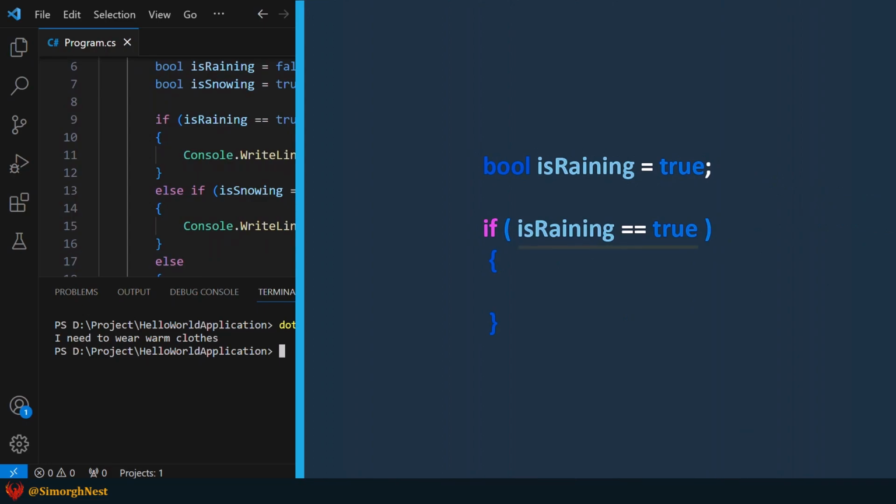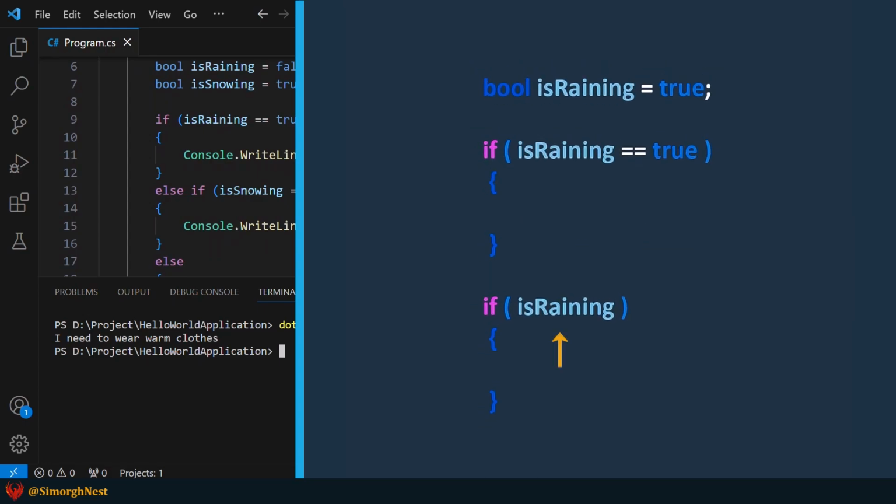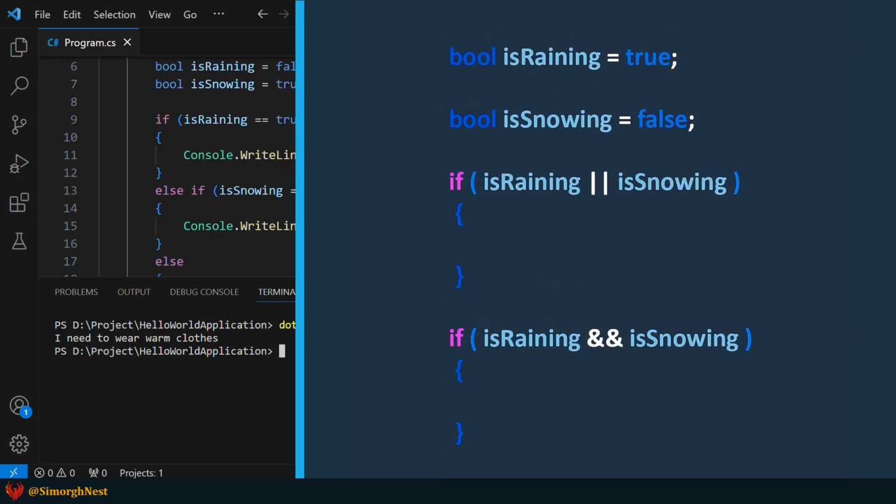You should know that comparing isRaining to true is redundant because isRaining is already a boolean value. Here, it's implicitly understood that the condition is being evaluated as a boolean expression. The key is that the expression in the if statement must evaluate to a boolean value. This expression can be a logical expression, like isRaining or isSnowing, or isRaining and isSnowing. If the expression evaluates to true, the code inside the if block will be executed.